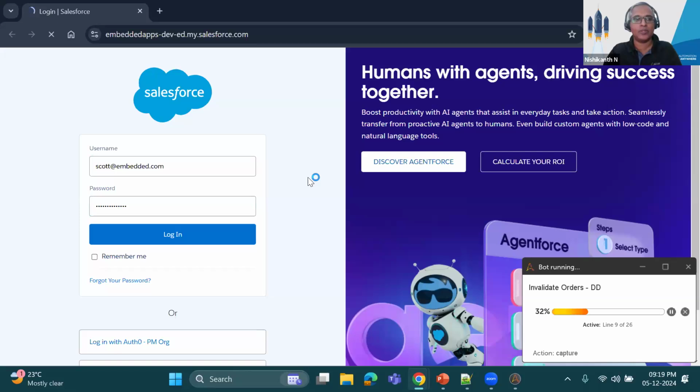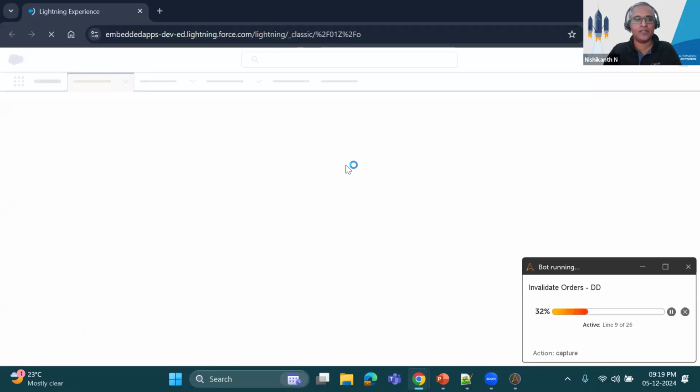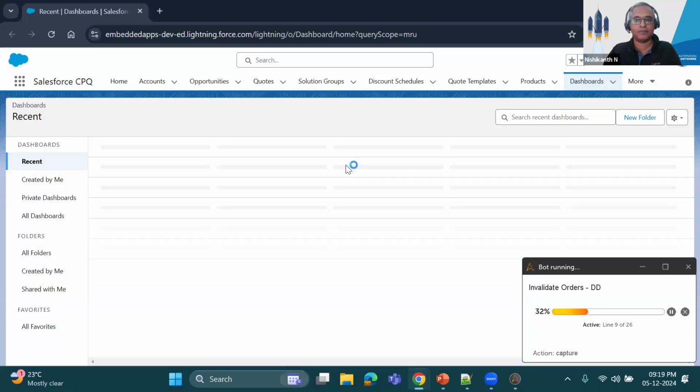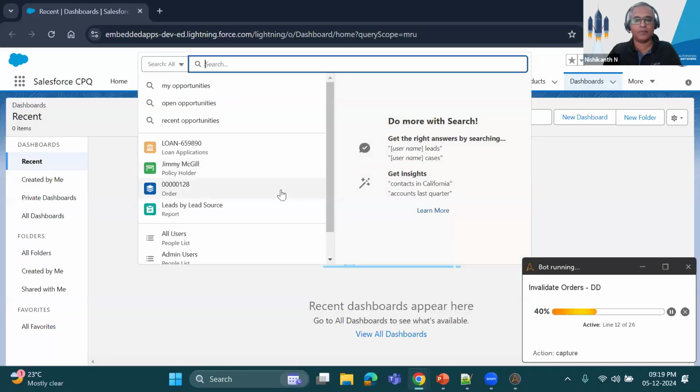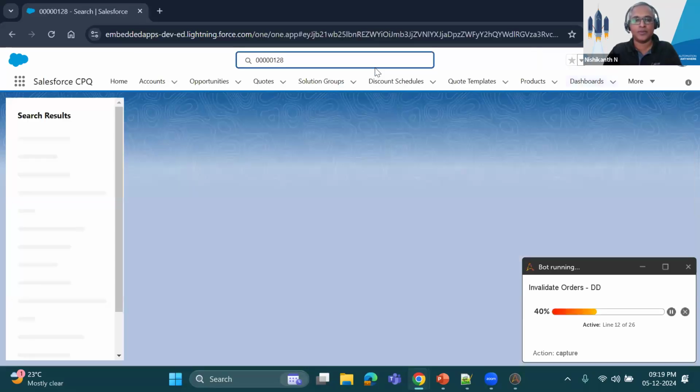All right, log into the application. Now let's see if it's able to identify the changes and also notify it to me. All right, taking a few more seconds.